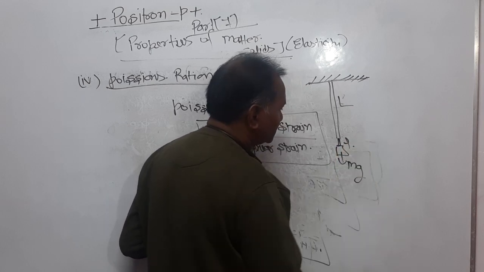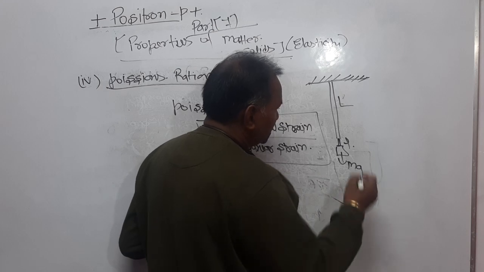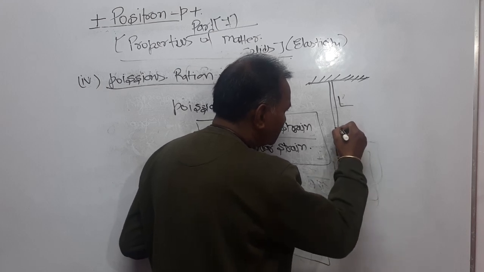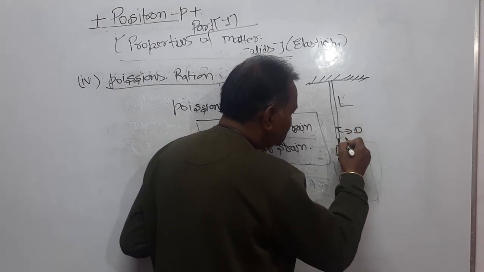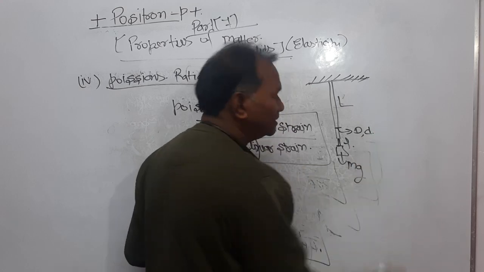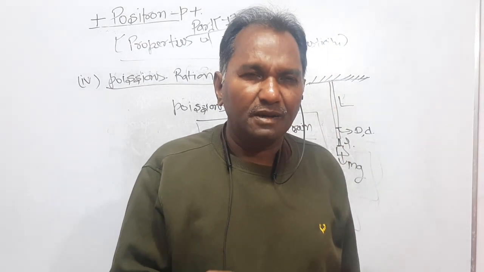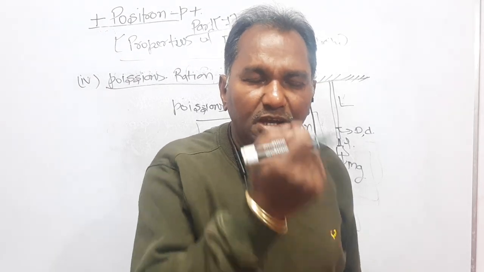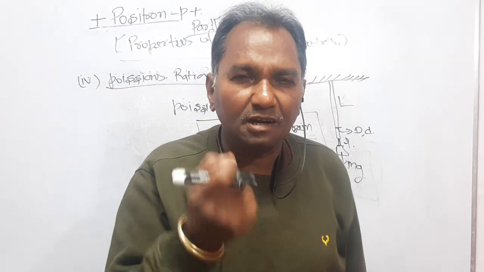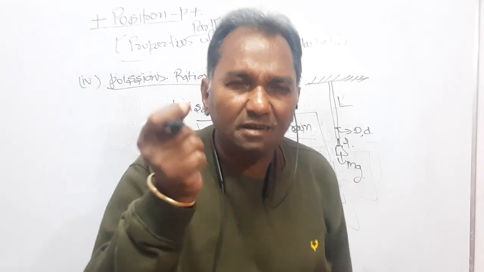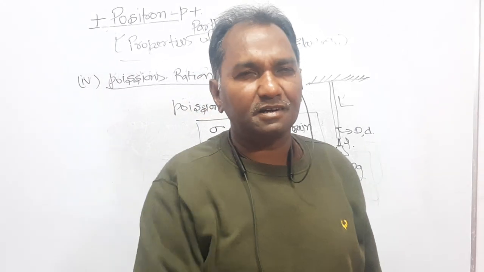Let the change in length be small l. The initial diameter was capital D and the change in diameter is small d. Dear student, if a weight is hung and supported by the wire, then the wire will be stretched. The length of the wire increases, as a result of which its diameter decreases.